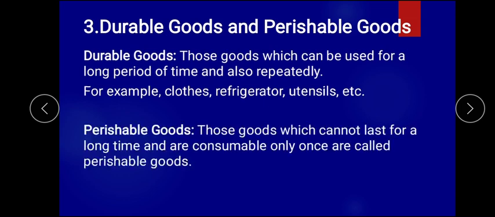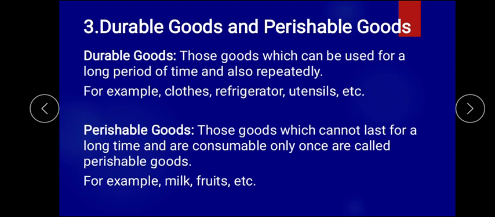Whereas perishable goods are those goods which cannot last for a longer period of time and are consumed only once. So that type of commodity is called what? Perishable goods. For example, fruits, milk. Milk becomes perishable after a day or 1.5 days. You find 2 days validity is there, so it is getting perishable.